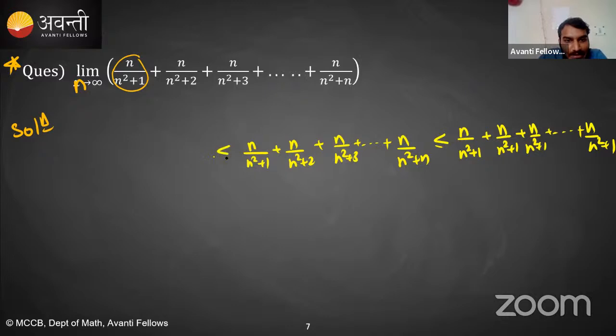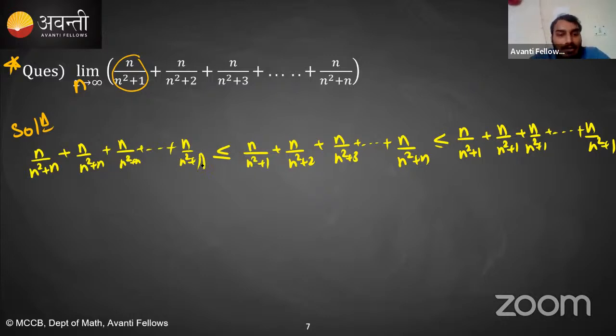And is it greater than or equal to n upon n square plus n plus n upon n square plus n, and so forth up to n upon n square plus n? Now I have increased the denominator of each term, so automatically the value of the expression will decrease.